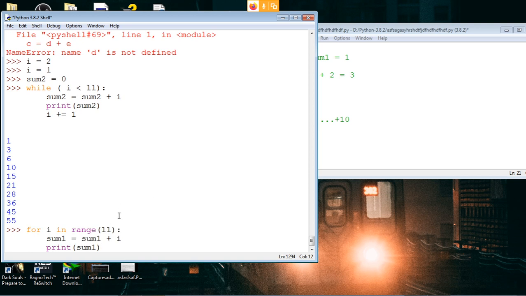So while you're doing while loop, you have to increment something. Yeah, it's not necessarily increment only. You can do decrement, you can do multiply, divide, modulus, something.